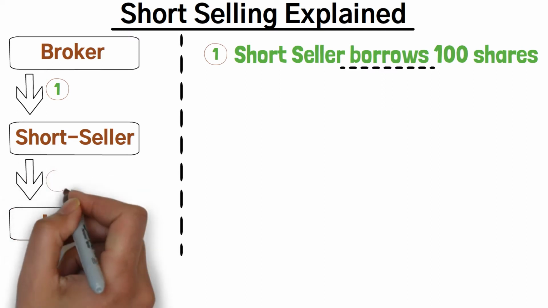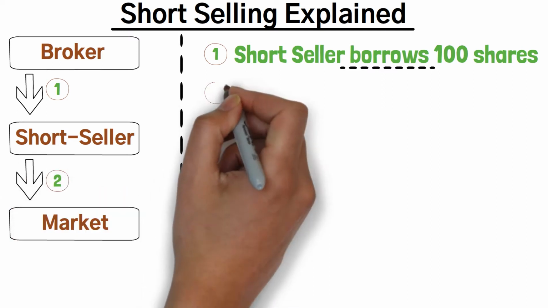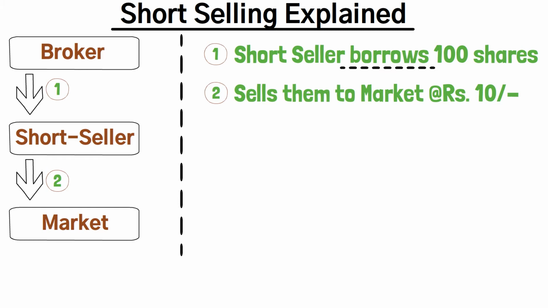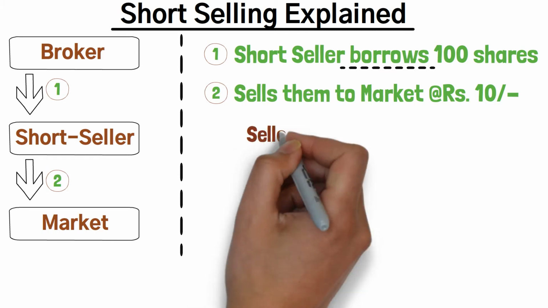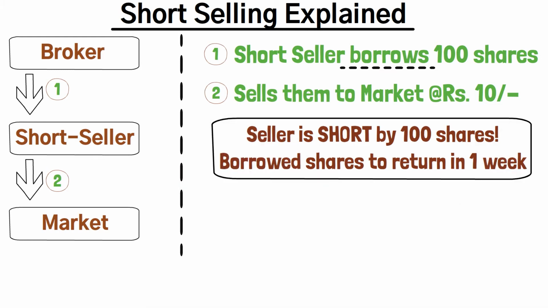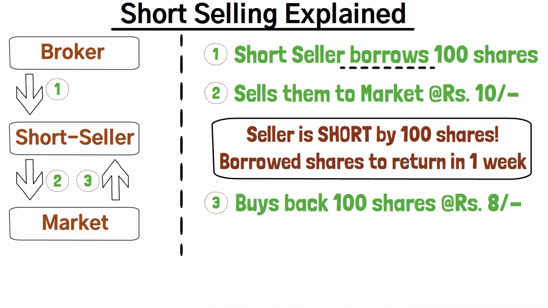Second, the short seller or investor sells those shares into the market irrespective of the fact that he doesn't own them. Let's say that he sells those shares at 10 rupees each and thus he gets rupees 1000. As discussed, those shares are not his own, so they have to be returned within a fixed time. Let's say it is a week. Within a week he buys back those shares from the market at, let's say, rupees 8 per share. Now the value of the share of the company has reduced from rupees 10 to rupees 8, and thus he gives rupees 800 for buying back those 100 shares.